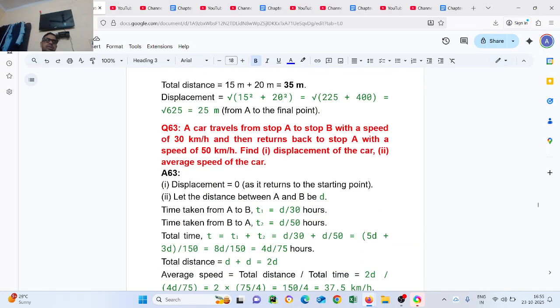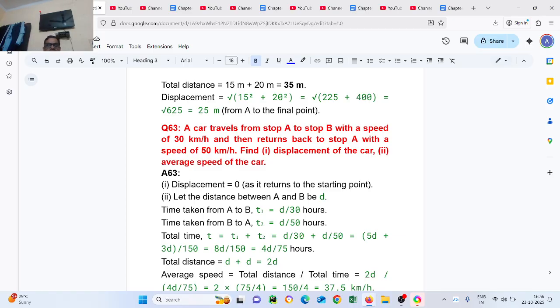Question number 63. A car travels from stop A to B with a speed of 30 km per hour, then returns back to stop A with a speed of 50 km per hour. Find the displacement of the car and the average speed of the car. Displacement equals 0, as it returns to the same starting point. Let the distance between A and B be d. Time taken from A to B, t1, equals d upon 30, and time taken from B to A equals d upon 50.